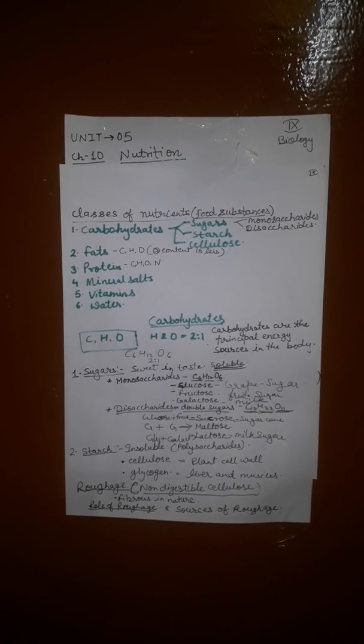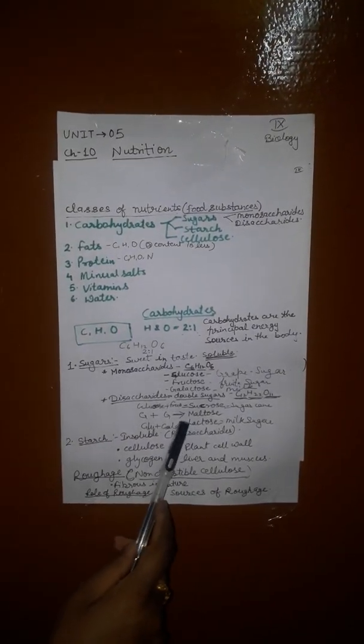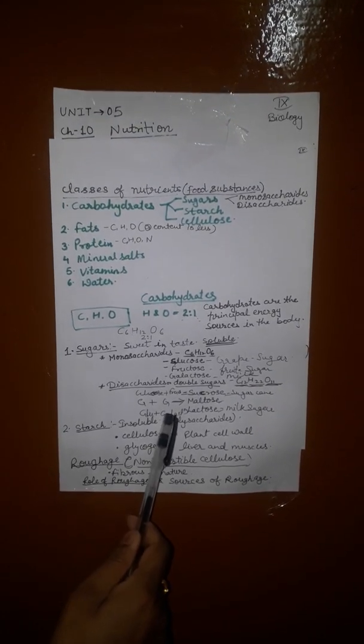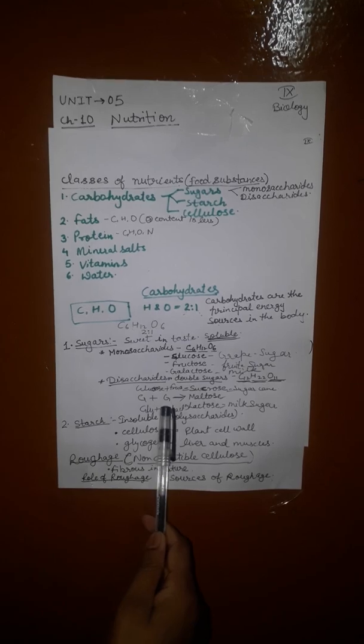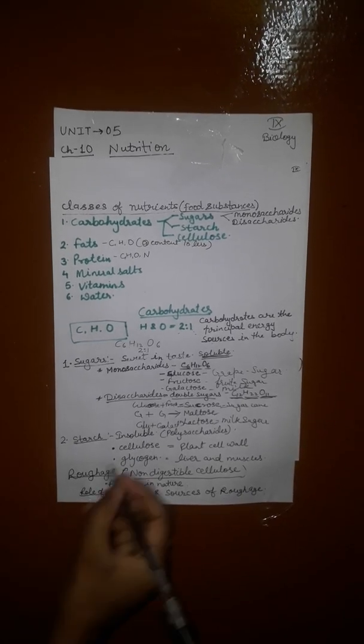Now next one is starch. It is an insoluble carbohydrate. It is the form in which plants commonly store carbohydrate. Potato, and grains like rice, maize, wheat, barley and bread are the chief sources of starch. Starch has the chemical formula C6H10O5.